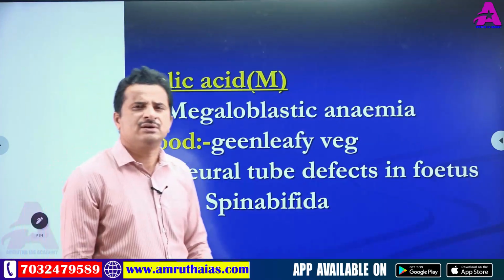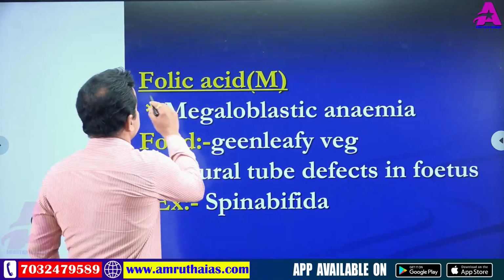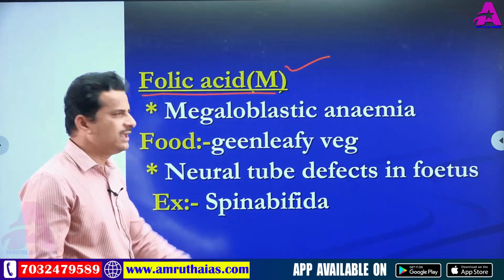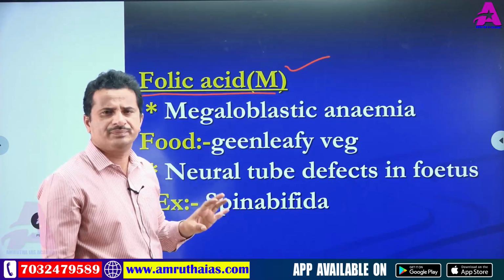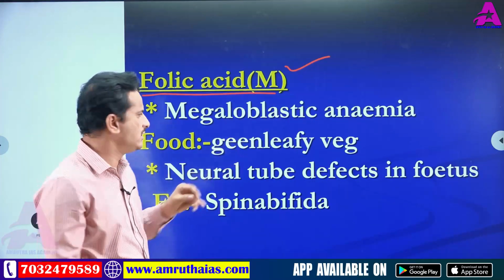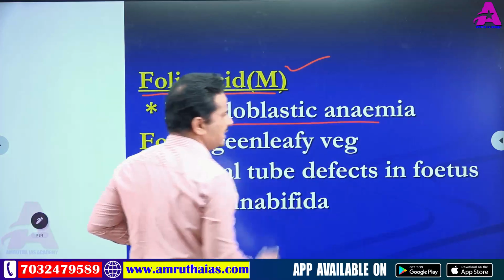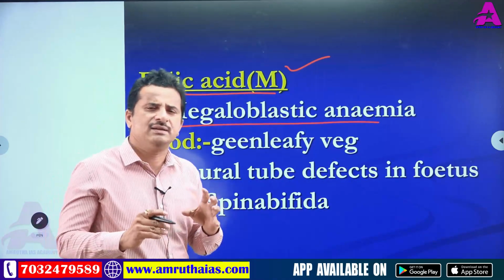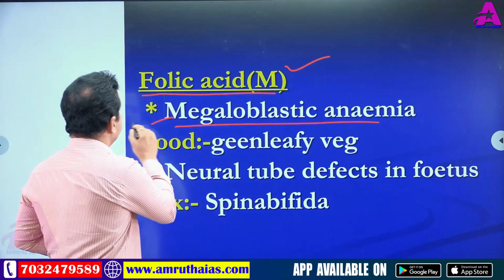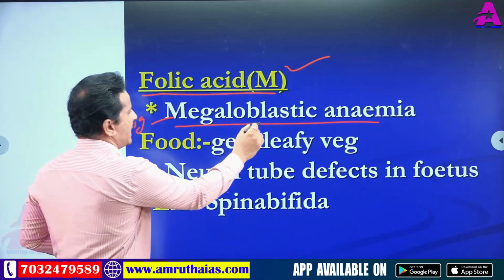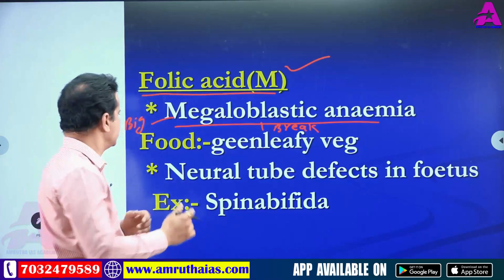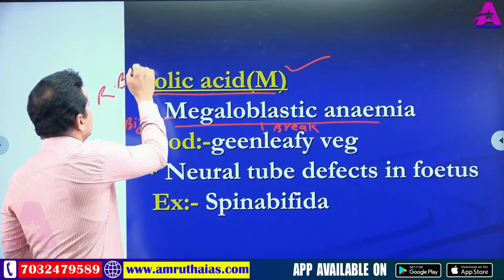And next, the last B complex vitamin, folic acid, also called vitamin M. Folic acid, also called vitamin M. Deficiency: folic acid deficiency causes megaloblastic anemia. In megaloblastic anemia, RBC increases in size and breaks down. See here, mega means big, blasto, breakdown. Which cell becomes big? RBC becomes big.